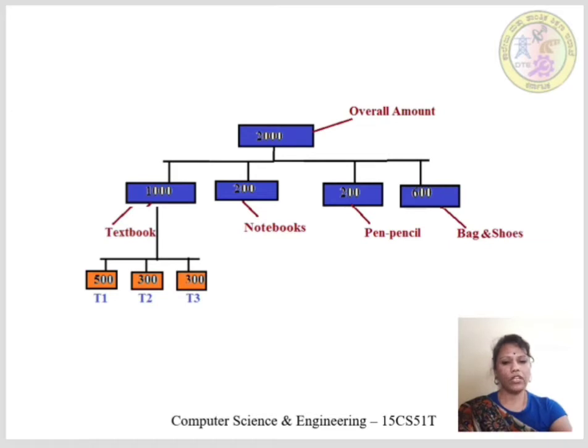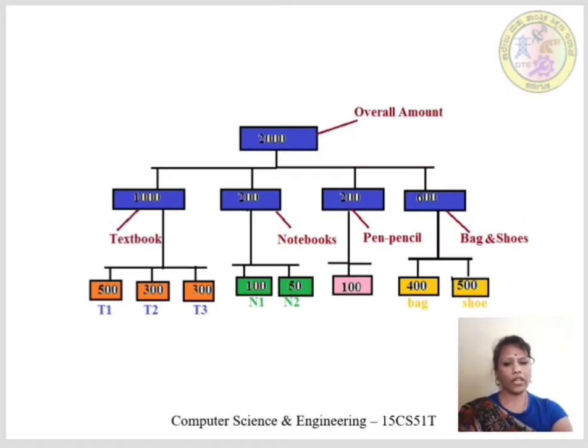That is, T1 costs around 500 rupees, T2 costs around 300 rupees and T3 price is around 300 rupees. So here you need a total of 1100 rupees for textbook purchase. But you have reserved rupees 1000 for textbook purchase only.